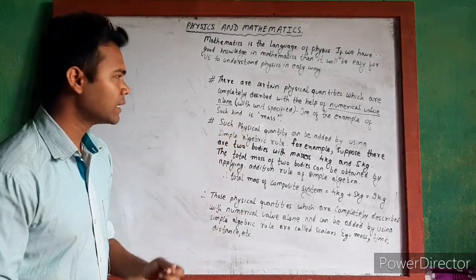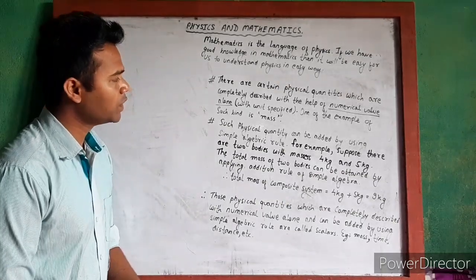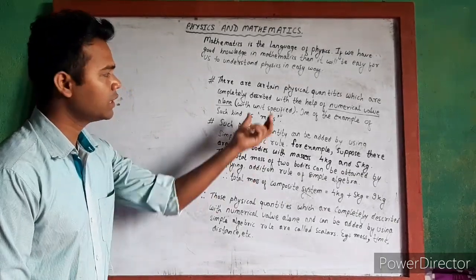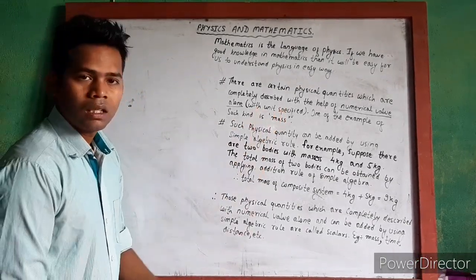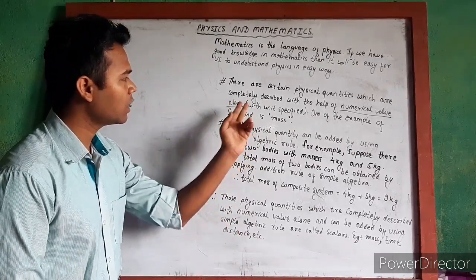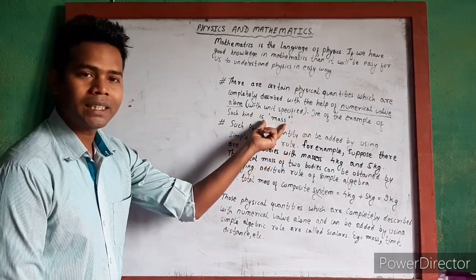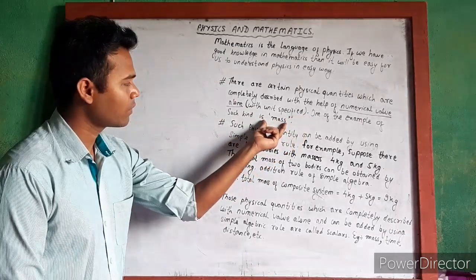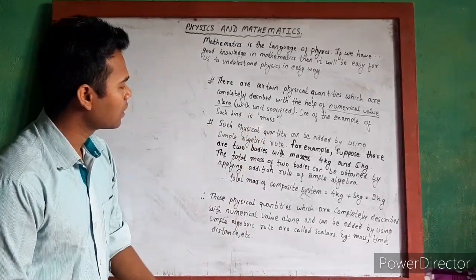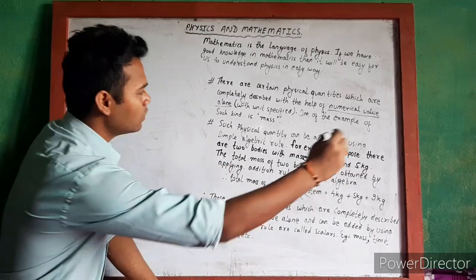There are certain physical quantities which are completely described with the help of a numerical value alone, with unit specified, and no other thing is required, only the numerical value. One example of such a physical quantity is mass, and it can be represented with the help of a numerical value alone.